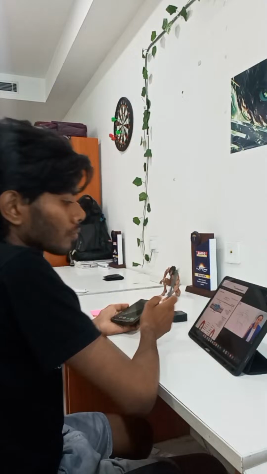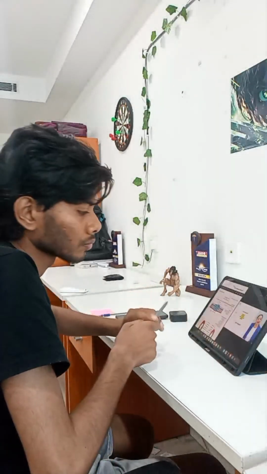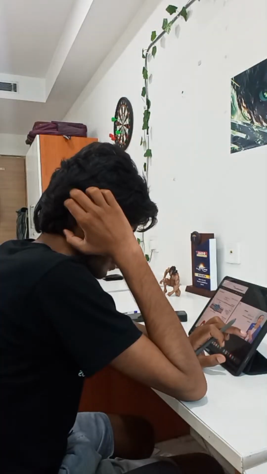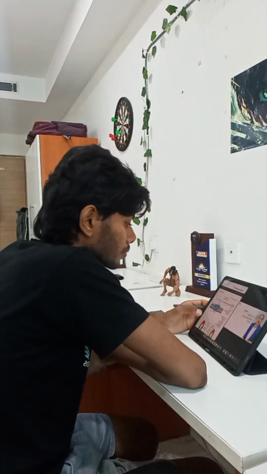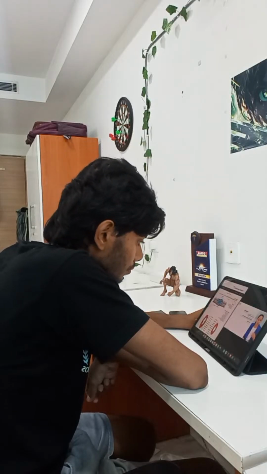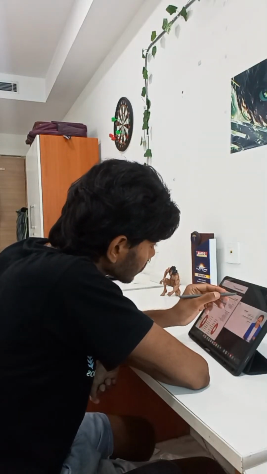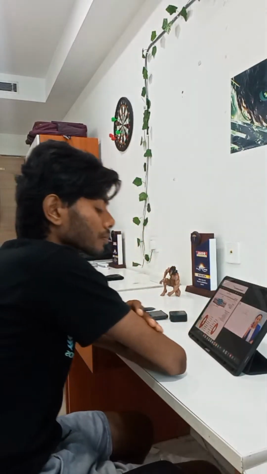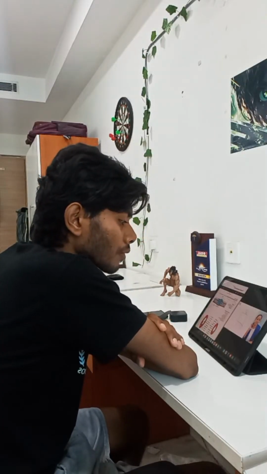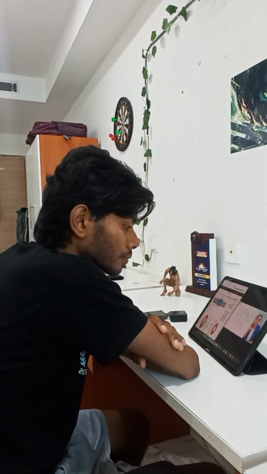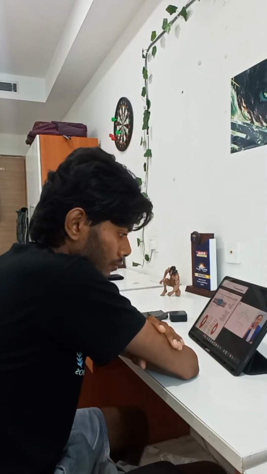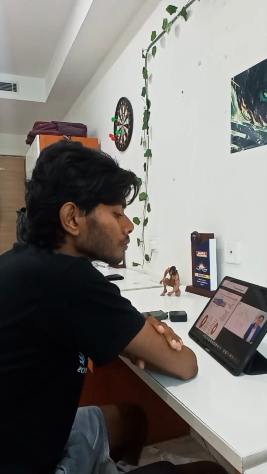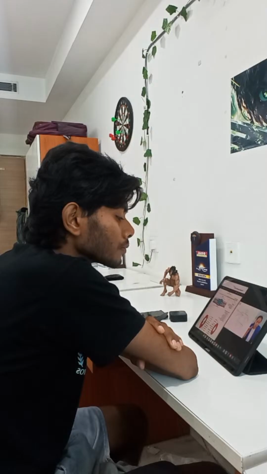Now it can be a benign tumor, it can be a malignant tumor, I don't know. So what to do? Do a biopsy. The first thing you have to do is the biopsy.